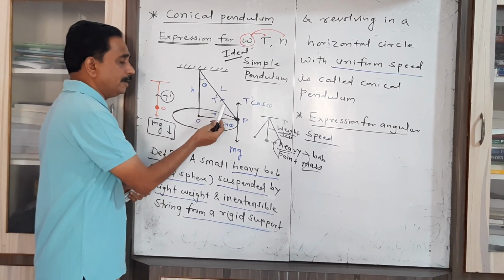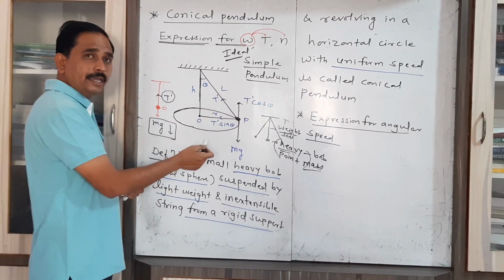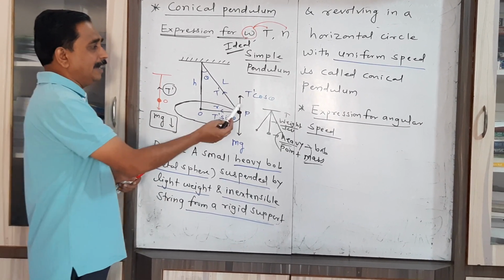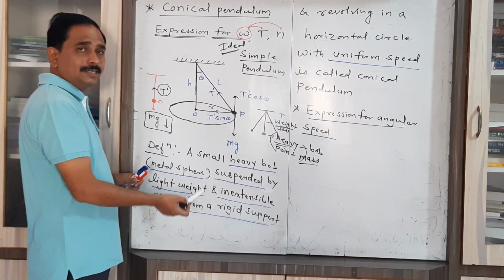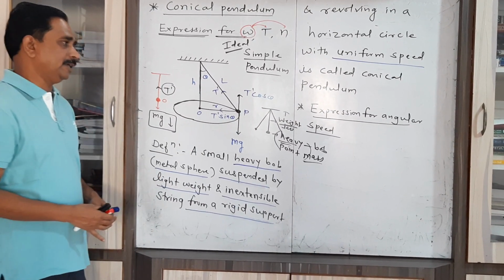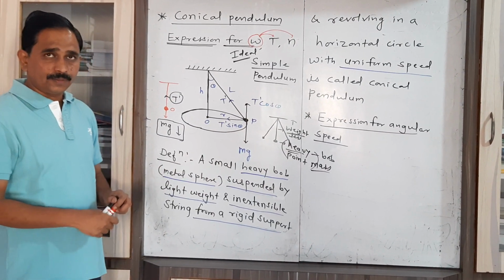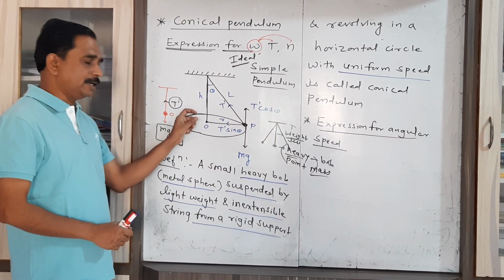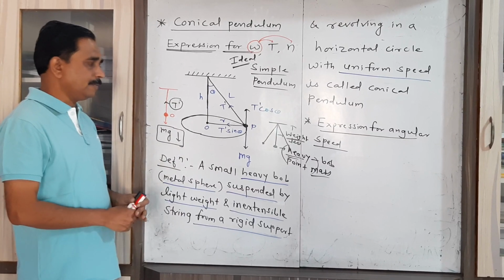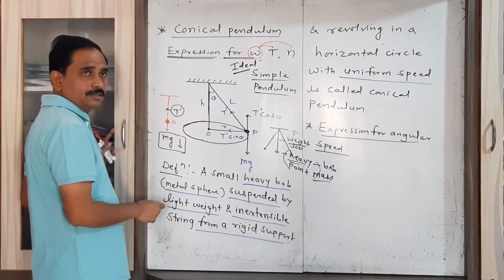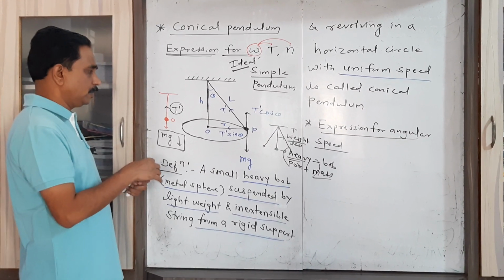That's why here this tension is divided again into the two components as T dash cos theta and T dash sin theta. Now let us derive the expression for angular speed. For that we have to concentrate on that particular figure. Here we write certain notation. So let us consider that notation.